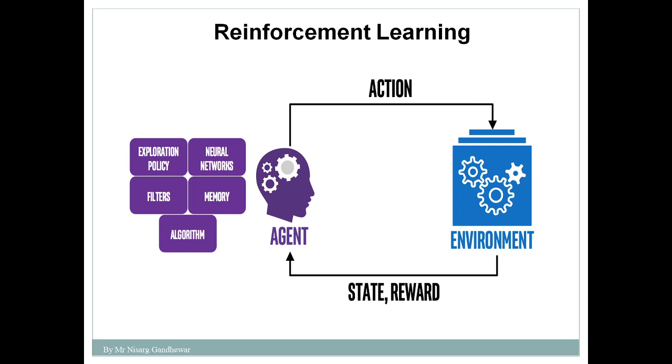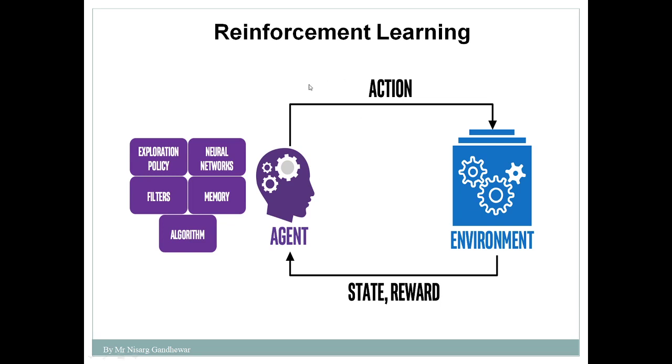So what is an agent? Agent is nothing but any particular entity. It is an algorithm, it can be any machine, which behaves in the environment. Just like in the PK movie, Aamir Khan is treated as an agent. Then what is the environment? Environment is nothing but the physical world where your agent will behave. So Aamir Khan is an agent, and the environment is the Earth, where that agent will behave.